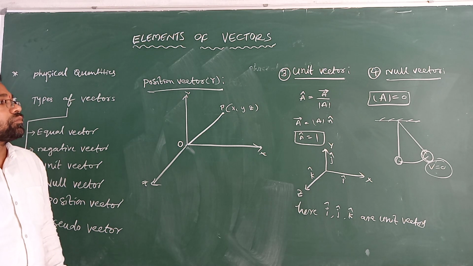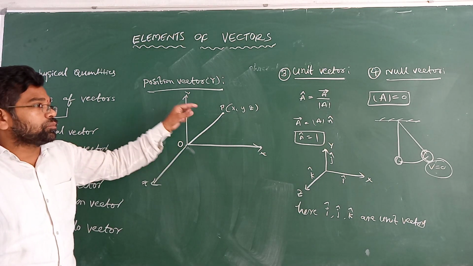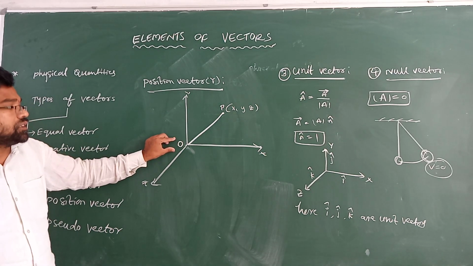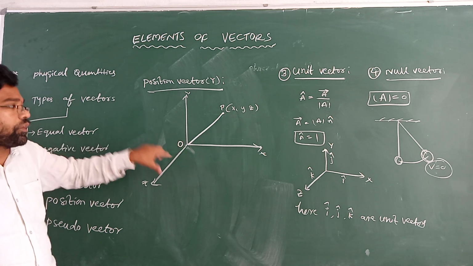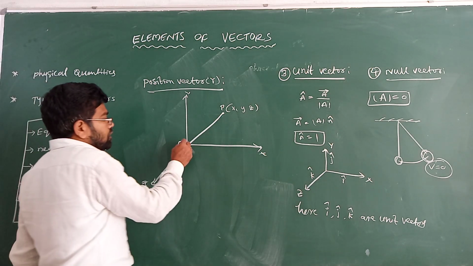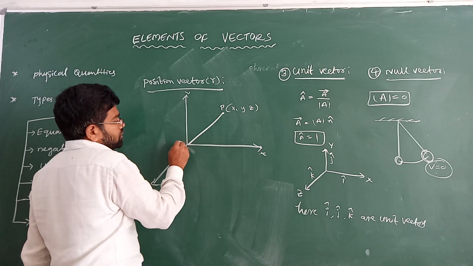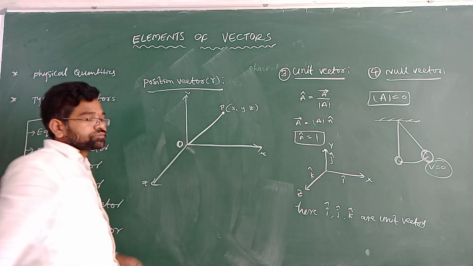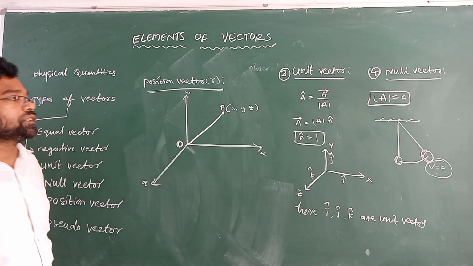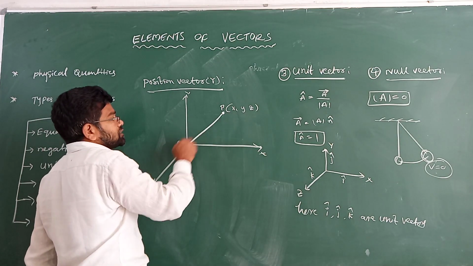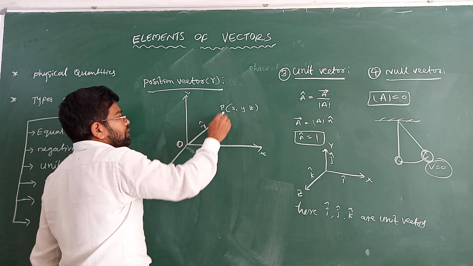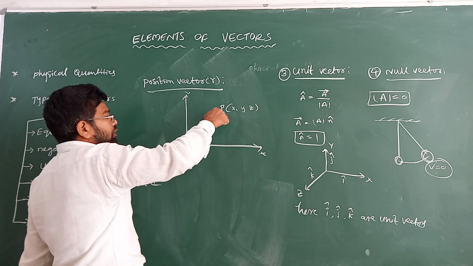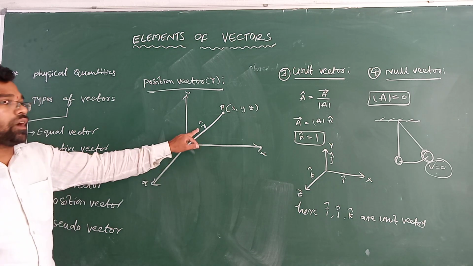A vector which specifies the position with respect to the origin, in a frame of reference, is called the position vector. The origin is the reference, and the other is the point of position. The position vector is always calculated in space. Here OP is the distance, denoted by r, because it is like a rotating coordinate system, so it will be a radius. That's why it is denoted by r.